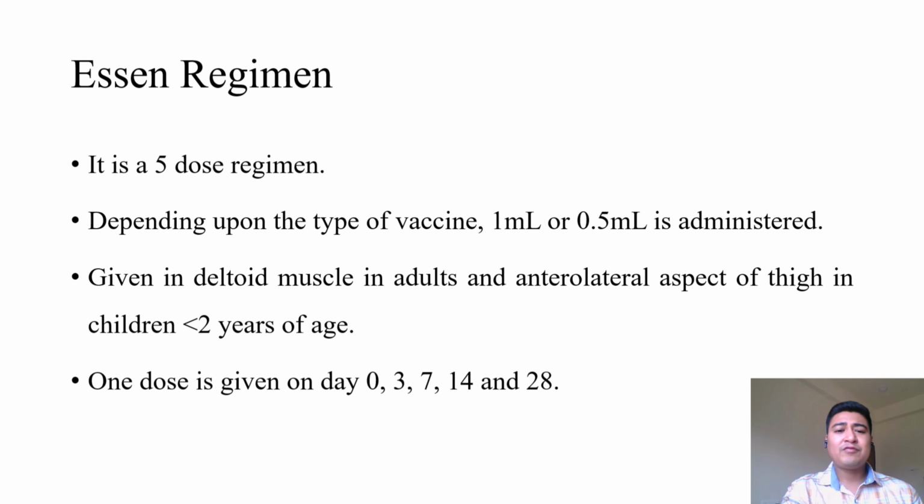There are 5 doses that are to be given. With day 0, I mean that the first day of administration of the rabies vaccine is considered as day 0. Subsequently, on day 3, day 7, day 14, and day 28. These are the 5 doses of rabies vaccine that are to be given to the victim.